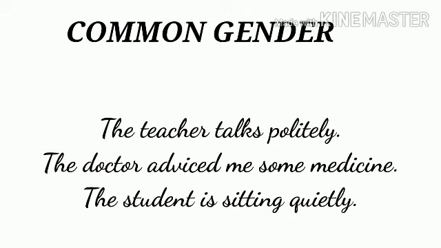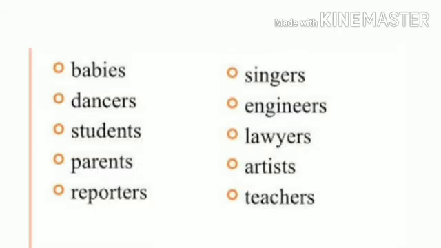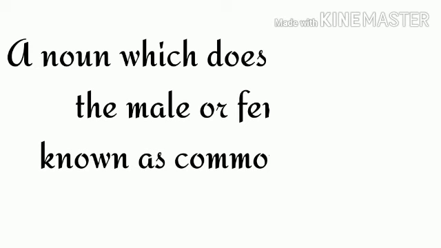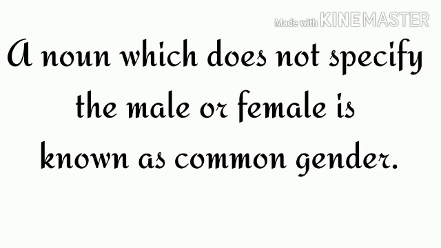So these kinds of noun which do not specify male or female are known as common gender. For example, teacher, student, politician, bird, baby, professor, parent, child, servant, cousin, friend, and so on. So we can define common gender as a noun which does not specify the male or female is known as